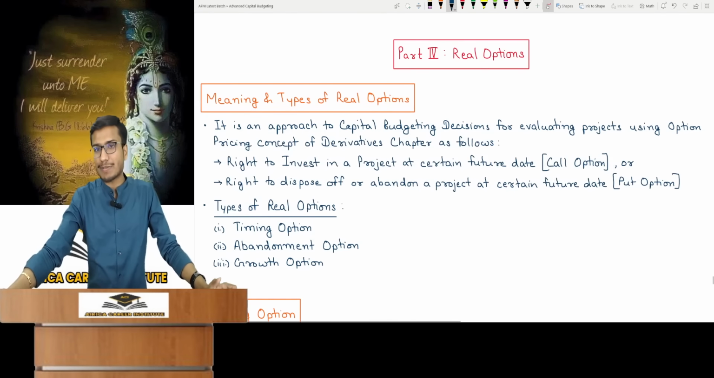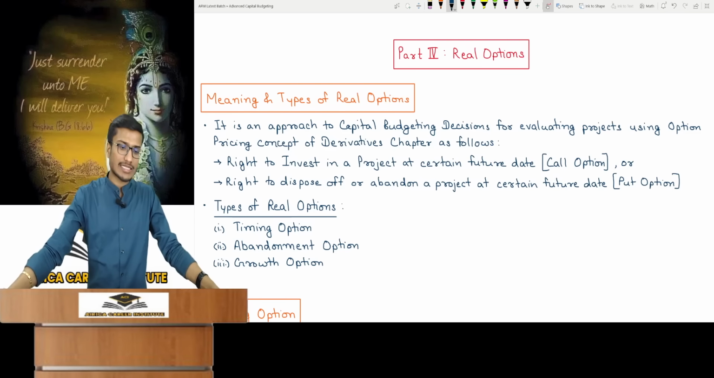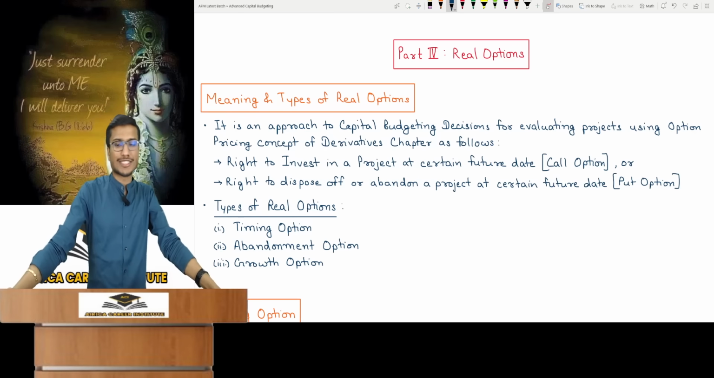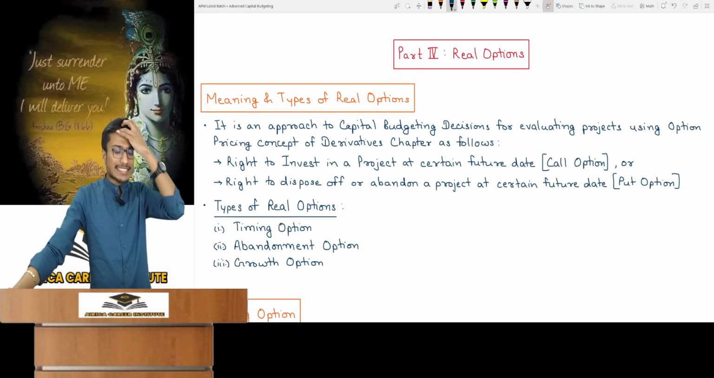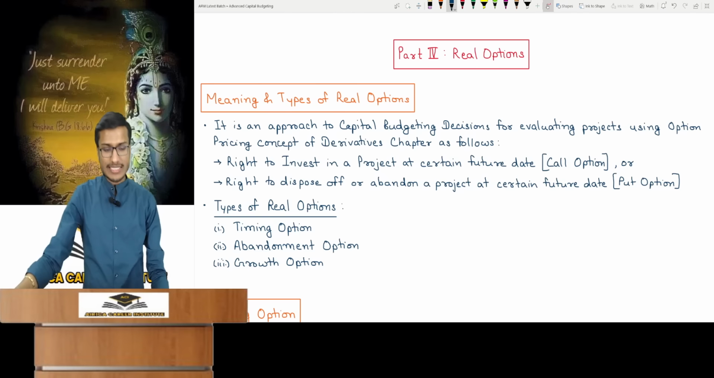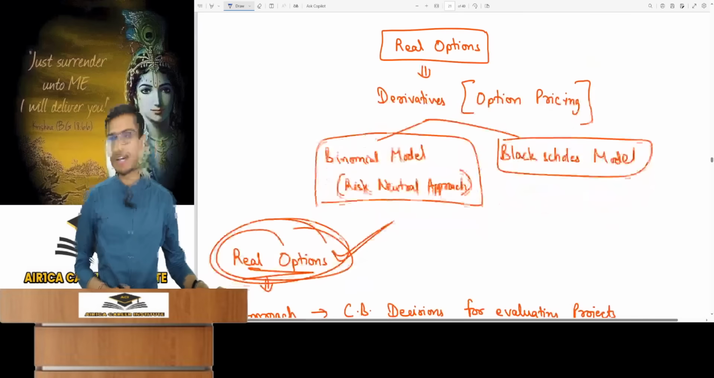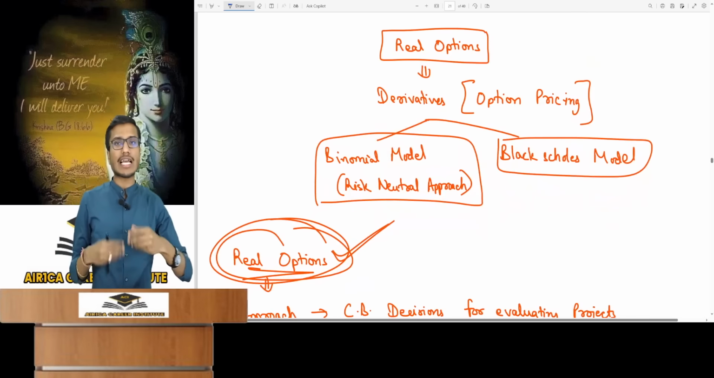The last part of this chapter, part 4, real options. Now what are real options? Let me tell you its meaning and types first. And for this topic, it's important not to use your extra brain at all. If you overthink this, it will confuse you.